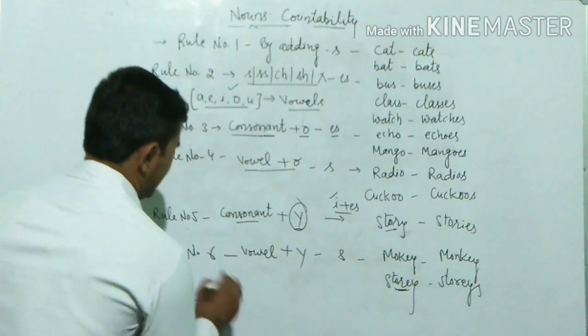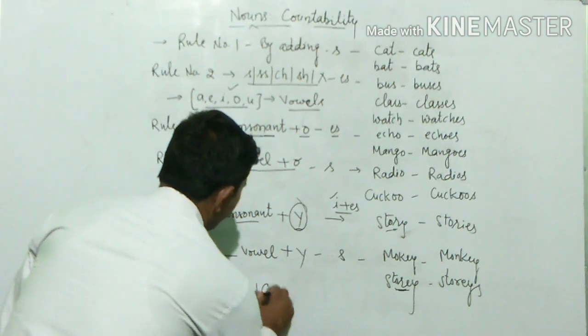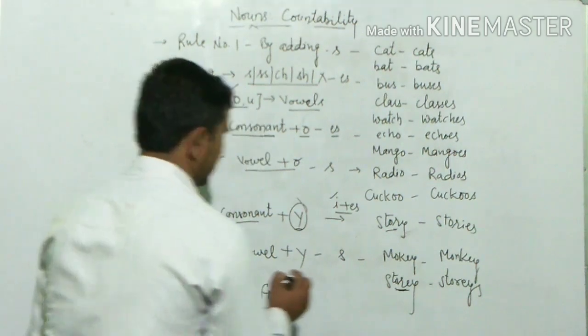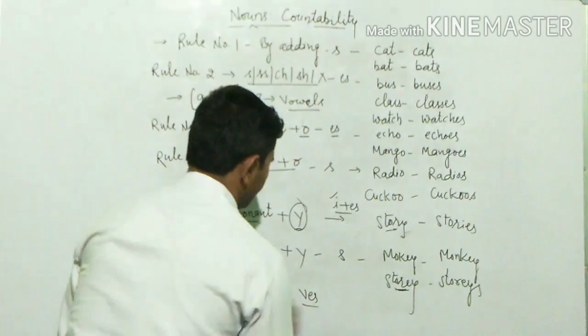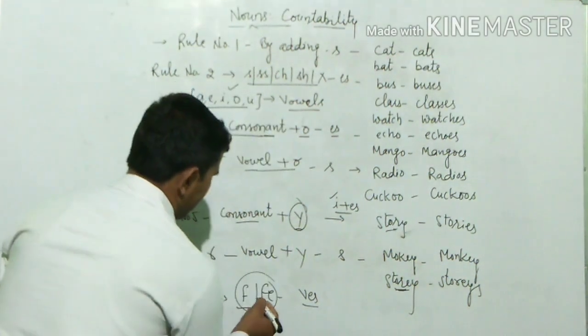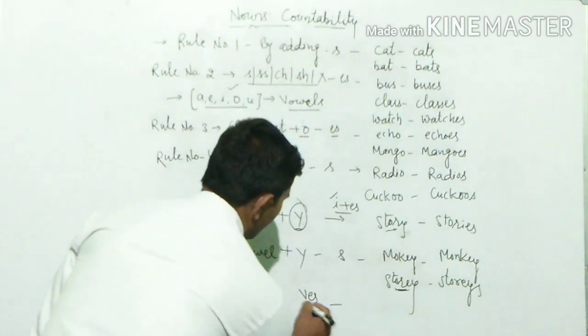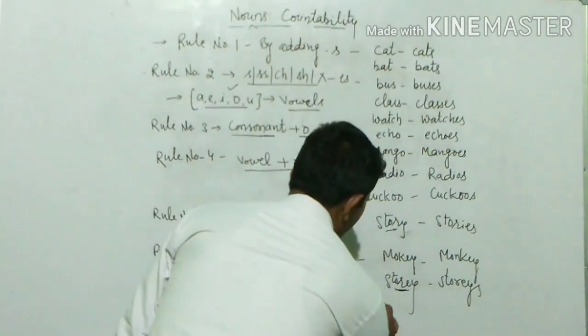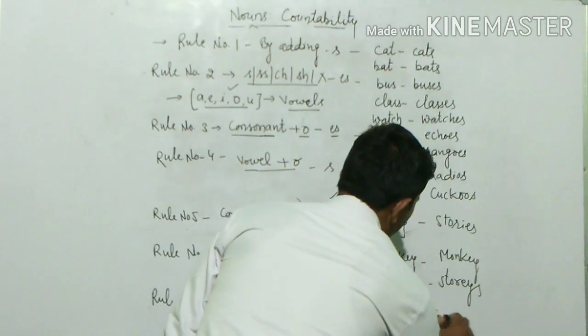Rule number 7 is, if we find a word having f or fe in the end, then we use ves. We will remove f or fe, and in place of these letters we use ves. For example, if there is wife, then it becomes wives.